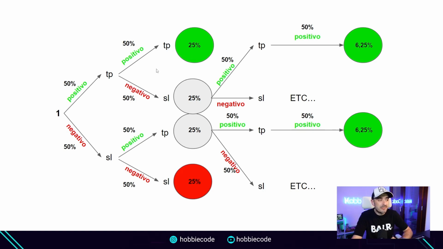Therefore, if we multiply 50% by 0.50, by 0.50 by 0.50, we get a 6.25% probability, which is valid for both upward and downward movements. Therefore, if we add 25 for this path plus 6.25 plus 6.25, we are already at a 37.5% probability that all possible paths will be beneficial for us.